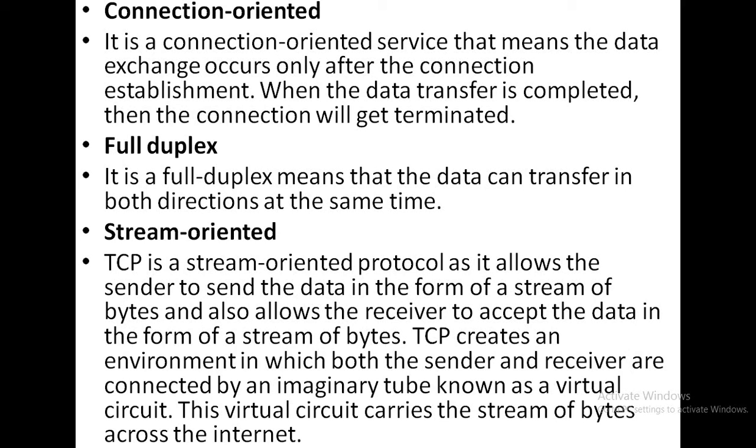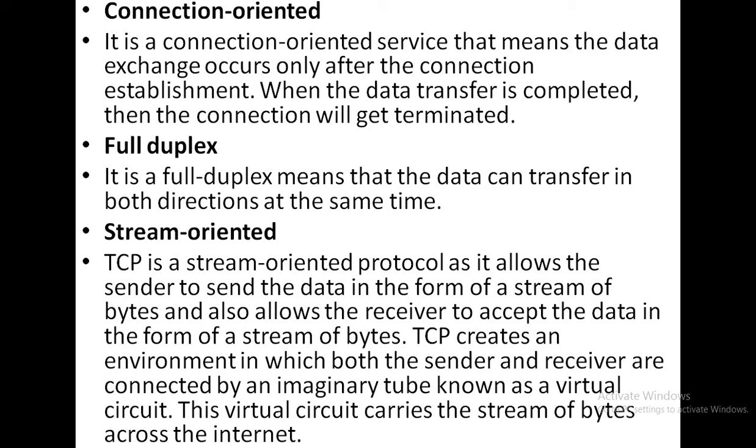Okay, so the next is stream oriented. So what is stream oriented? TCP is a stream oriented protocol, as it allows the sender to send the data in the form of a stream of bytes, and also allows the receiver to accept the data in the form of a stream of bytes. So TCP creates an environment in which both the sender and the receiver are connected by an imaginary tube known as a virtual circuit, and this virtual circuit carries the stream of bytes across the internet. Okay, so what is stream oriented?